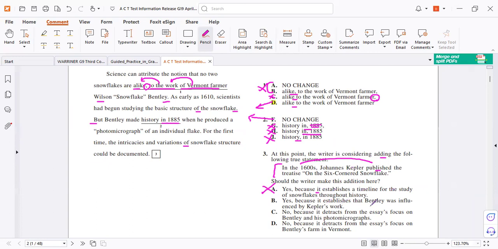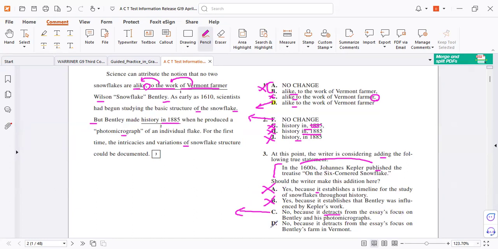Because it establishes that Bentley was influenced by Kepler's work. There is no such thing. Where? He's wrong. Letter C: it detracts. Detracts means it deviates. It blurs. It's out of the essay's focus. Now we check the focus. Is it about Bentley and his photomicrographs? Yes, she mentioned it here. So the test maker wants you to check the main idea of the paragraph very closely. So letter C is correct. This information is out of the essay's focus.